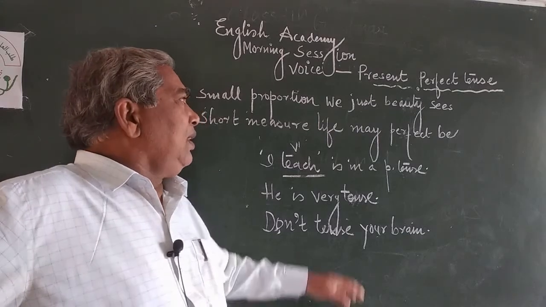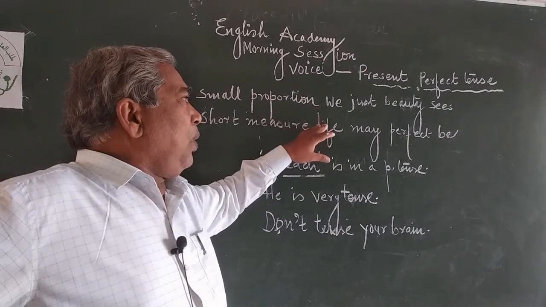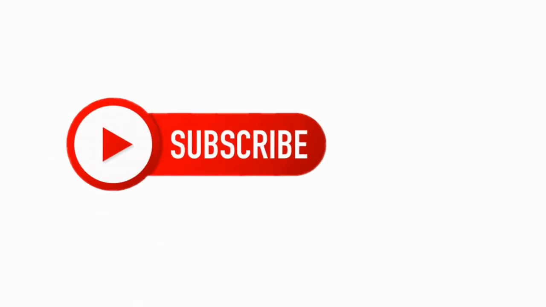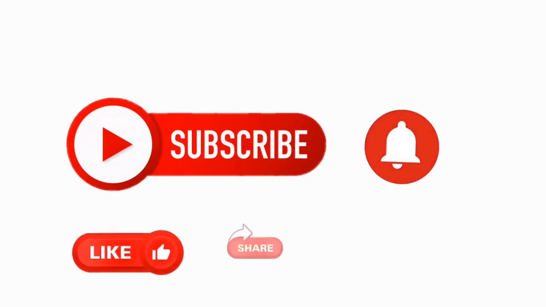Same in this couplet, what does the poet want to convey? Let us see.